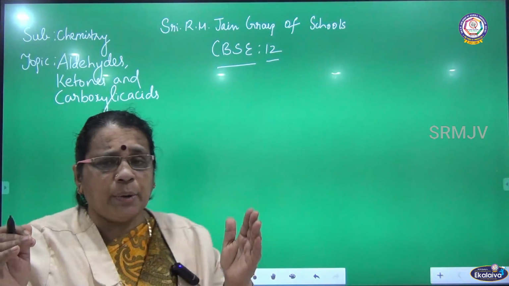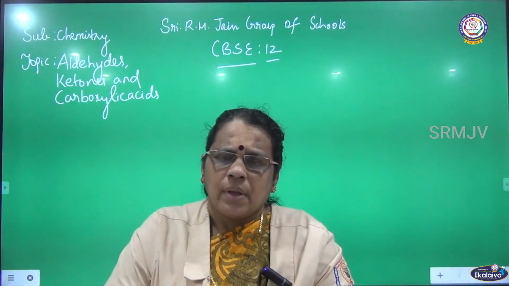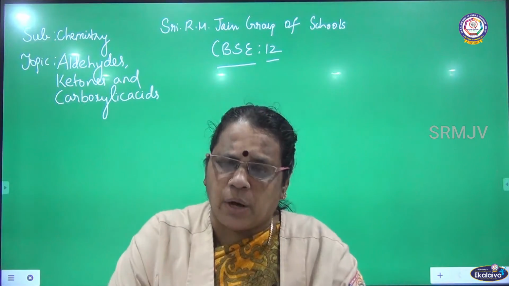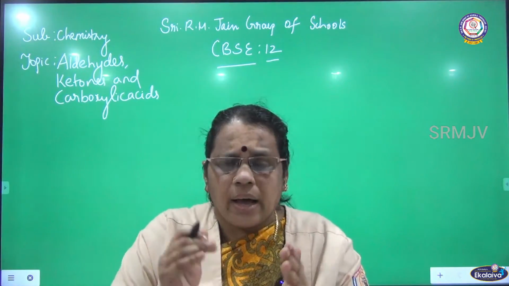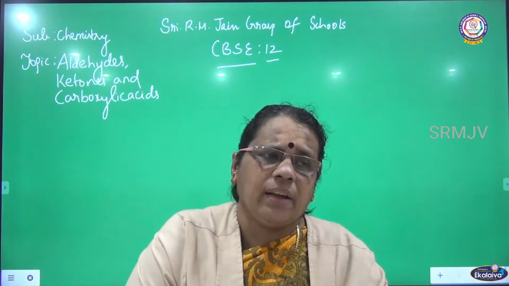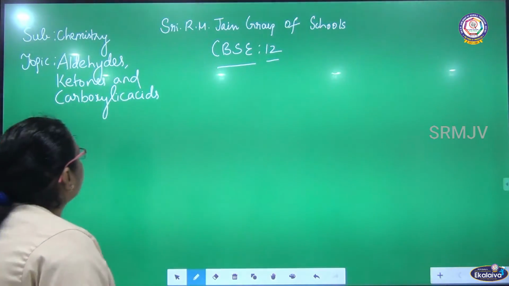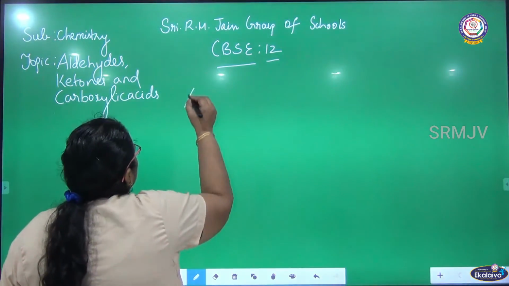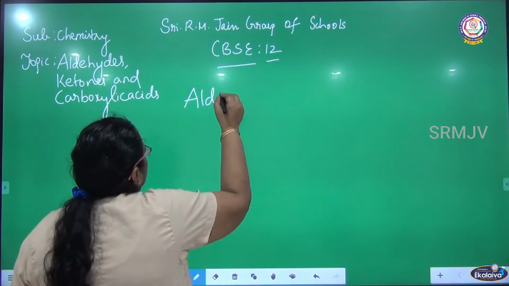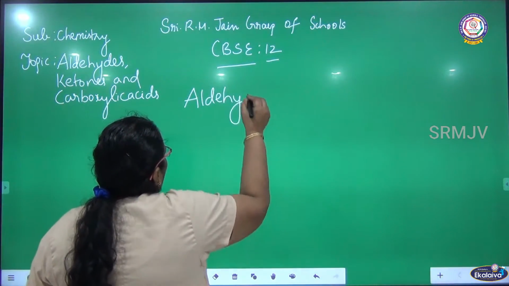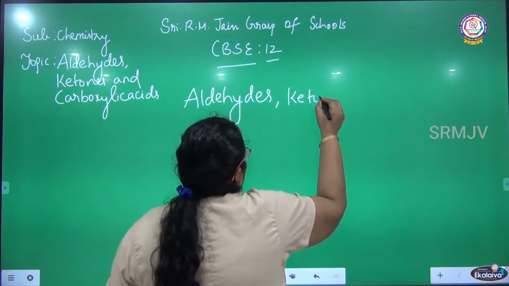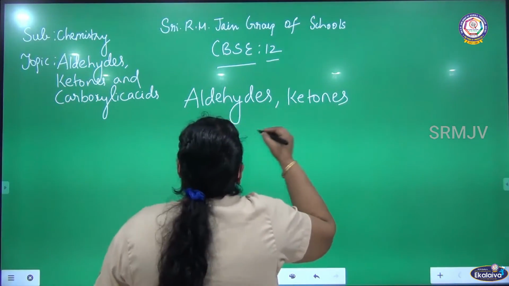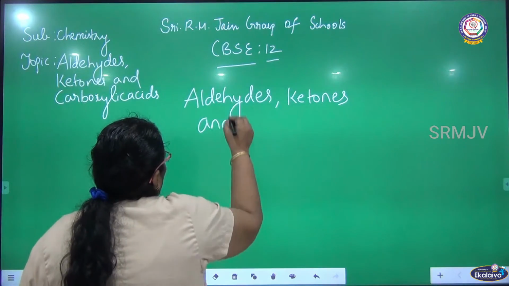Okay children, I want everybody to be ready with your notebook. I want everybody to write at least one time now, so that you will have some practice. Are you ready children? I will start with the new topic. Aldehydes, ketones and carboxylic acids. Let me see what aldehydes, ketones and carboxylic acids are, and let me see their nomenclature also.